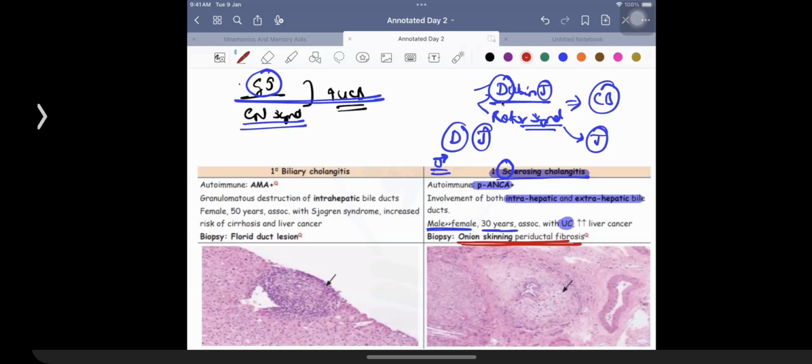But if I'm talking about the beautiful sex, females: the most beautiful female you will ever encounter in your life, the one who will love you most, is a mother, Amma. And therefore, a 50-year-old female with the presence of anti-mitochondrial antibody. She will love you from inside. So intrahepatic ducts are affected in these patients. And yes, it is associated with a granulomatous inflammation, which is given the name of florid duct lesion. So what has been asked in the exam has been two questions.